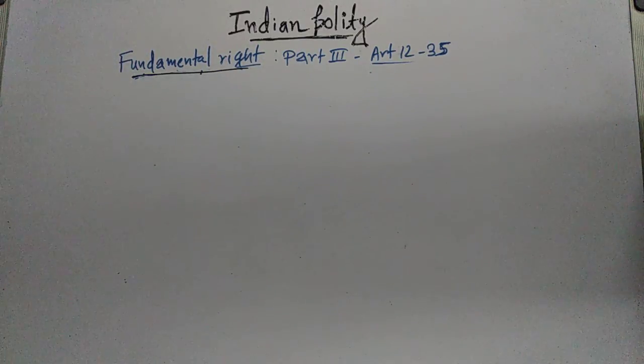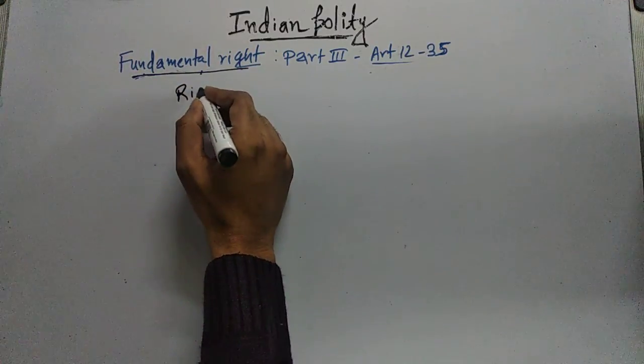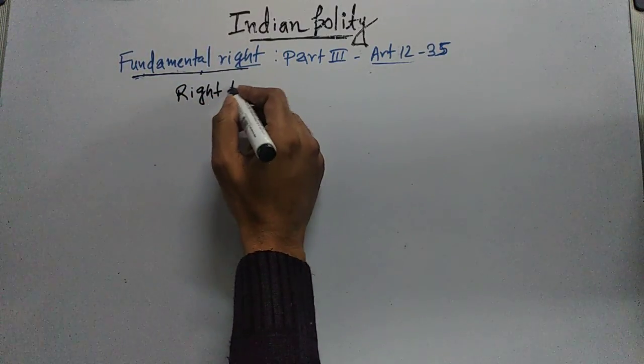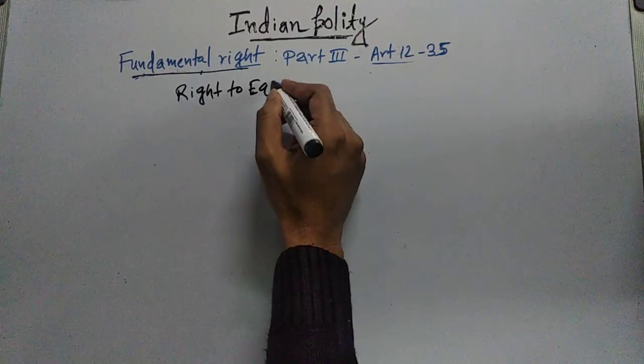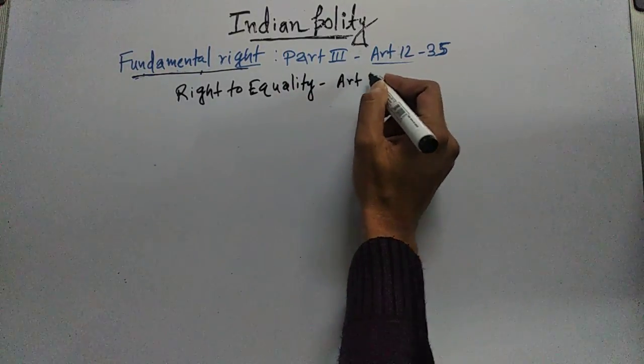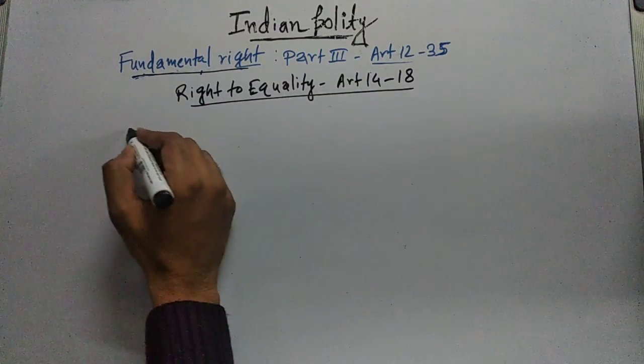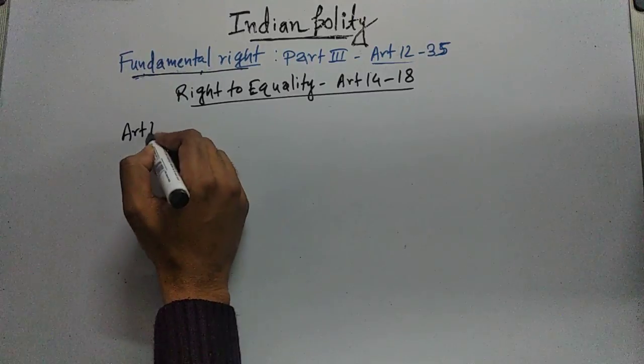Now we will read Article 14 of the Indian Constitution. Article 14 is part of the right to equality. Under the right to equality, 5 articles are there, and those are Article 14 to Article 18. So we will read now Article 14.